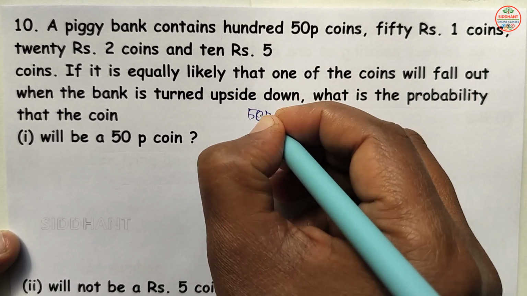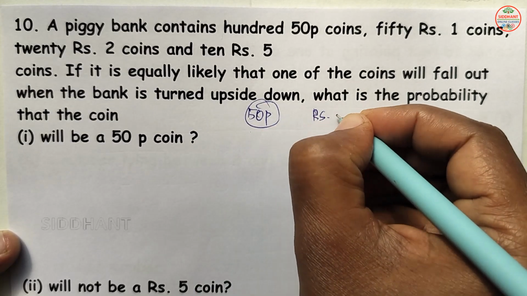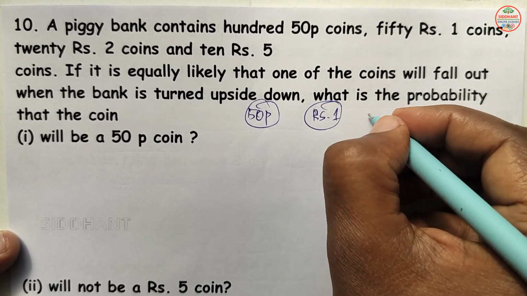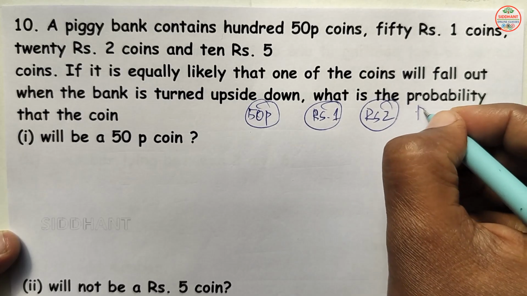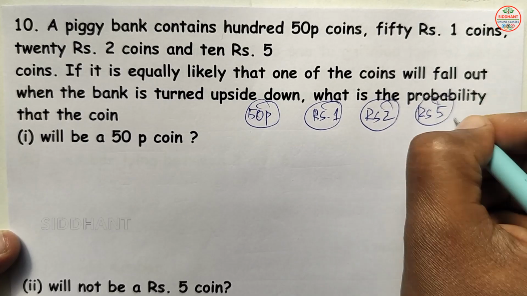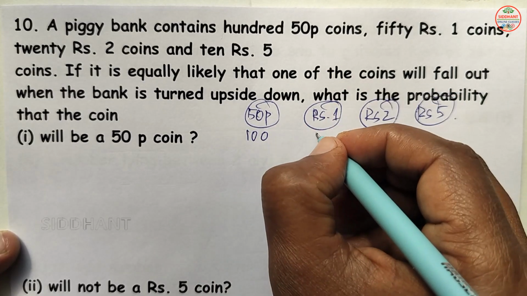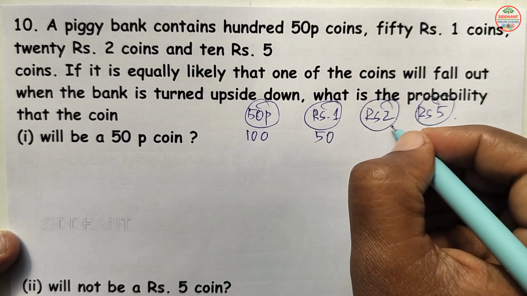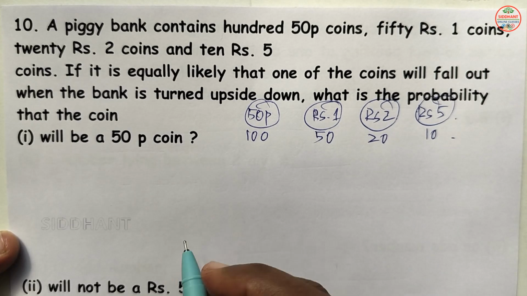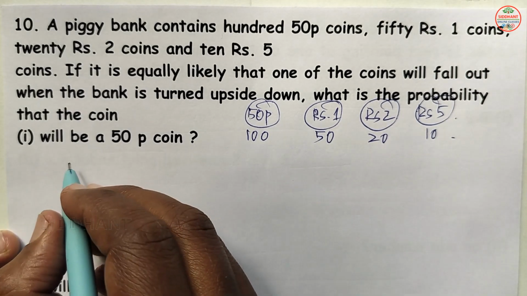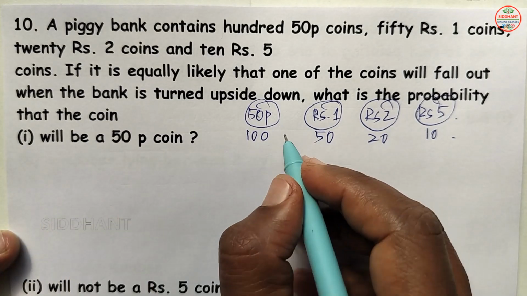50 paisa, rupees 1 and rupees 2 and here rupees 5 here. So 50 paisa 100 here, rupees 1 150, 2 rupees 20 and 5 rupees 10 it is. Now they have asked what is the probability that the coin when it is turned upside down will be a 50 paisa coin here.